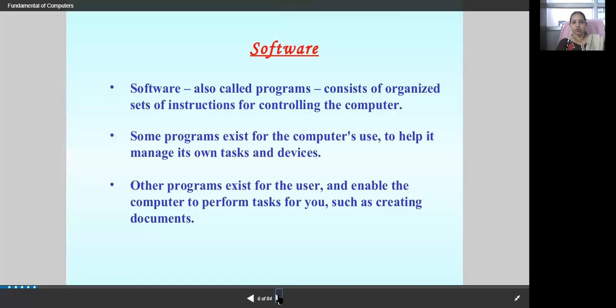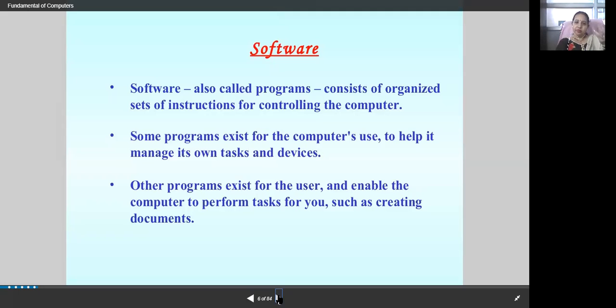When we are talking about software, software is all called programs, that is, a set of instructions. If I want to write a document in MS Office, and I am opening the system, I need software. Once I have the software, MS Office, I will put that software into my system, only then I'll be able to write it down.